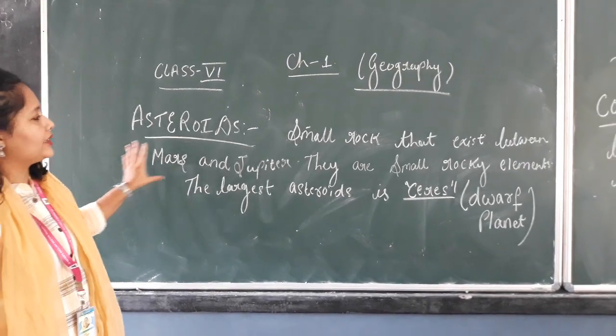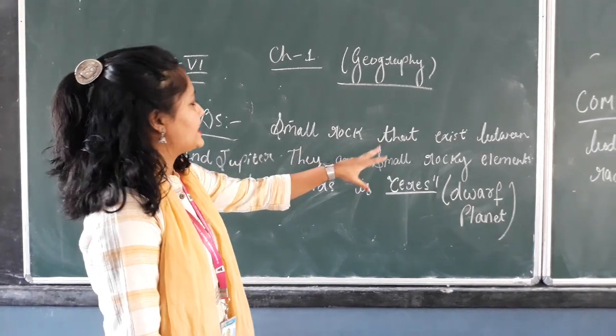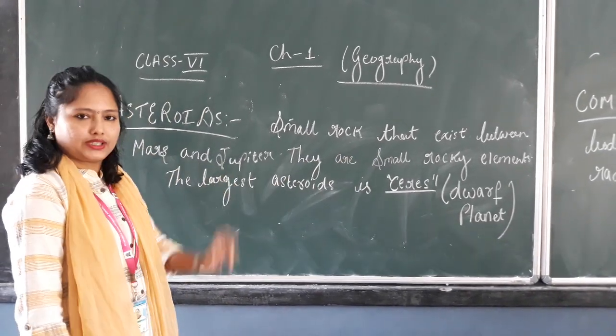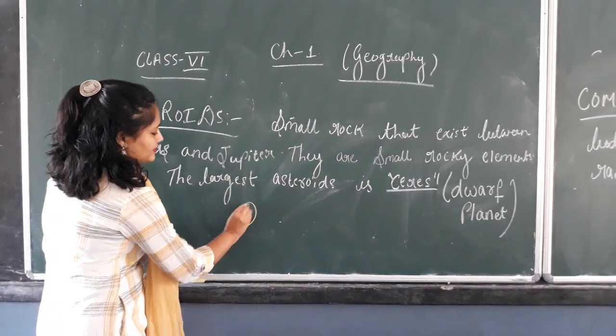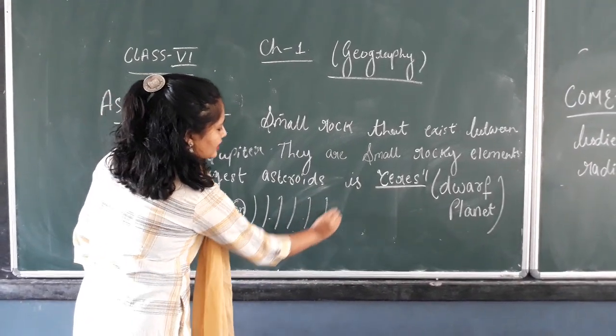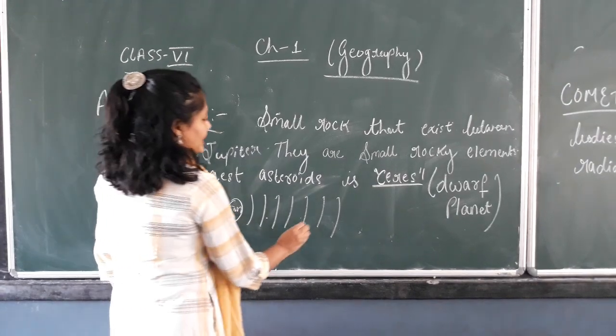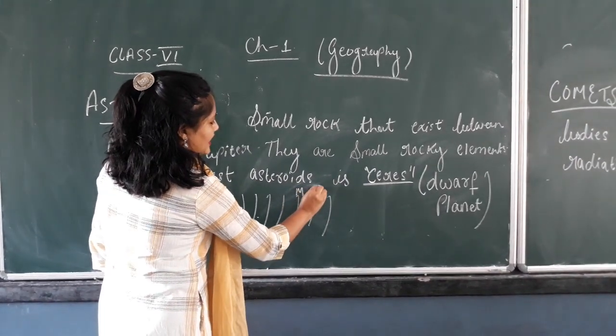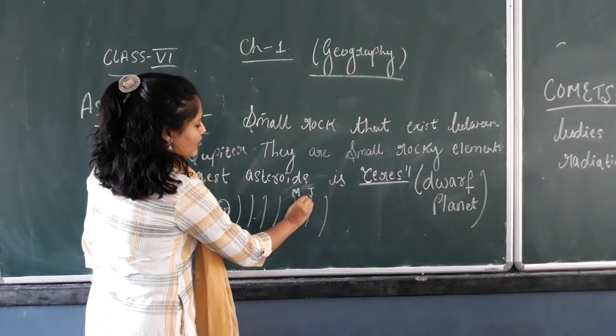Okay, so you understood asteroids, comets and meteoroids. Now look at the board. Now see here, asteroids: small rocks that exist between Mars and Jupiter. Now see, this is the sun. There are different planets here. Last time we learned about different planets. So when it comes to Mars and Jupiter, there is one belt.